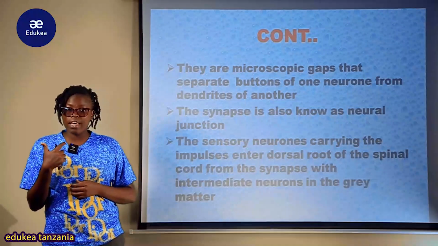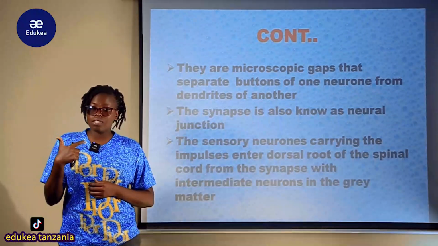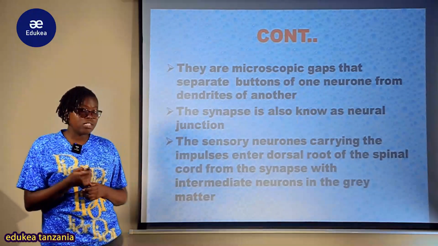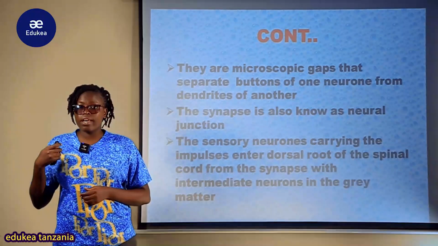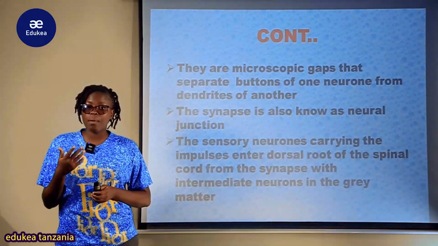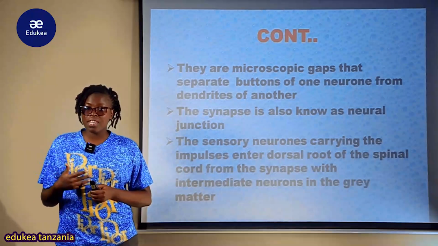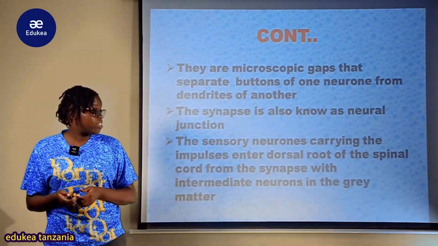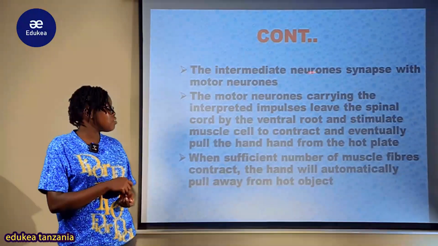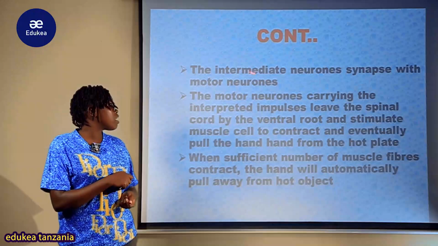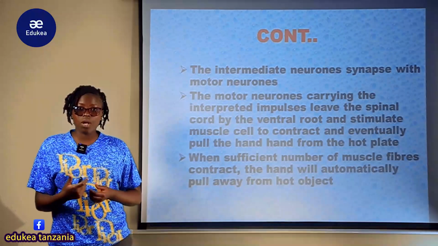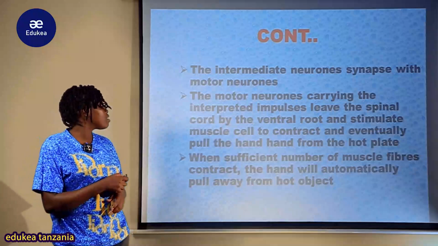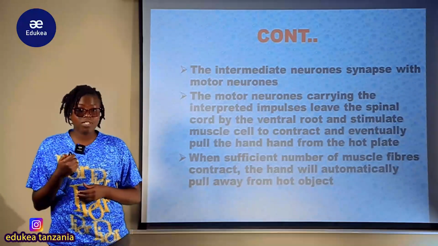After receiving those impulses from the sensory neuron, they are transmitted to the motor neuron, but before that they are relayed by this intermediate neuron in the gray matter to the motor neuron. So the intermediate neuron synapses with the motor neuron.